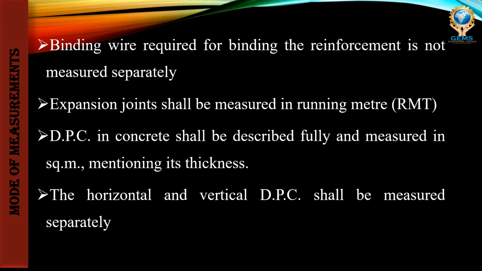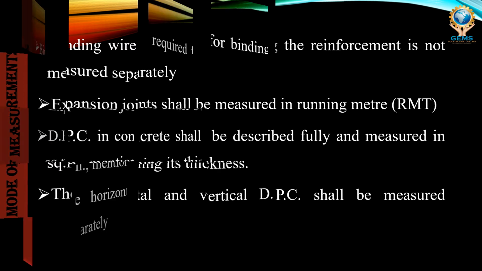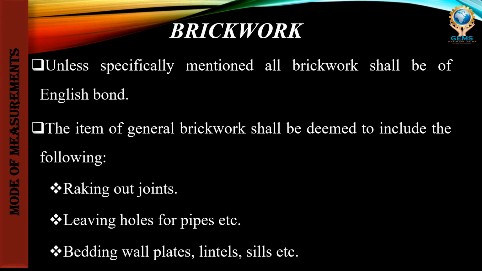Then the expansion joints will be measured in running meter. Then DPC will be described fully and measured in square meter. Then the horizontal and vertical DPC will be measured separately. This is about concrete work. Okay. Then the next one is what?